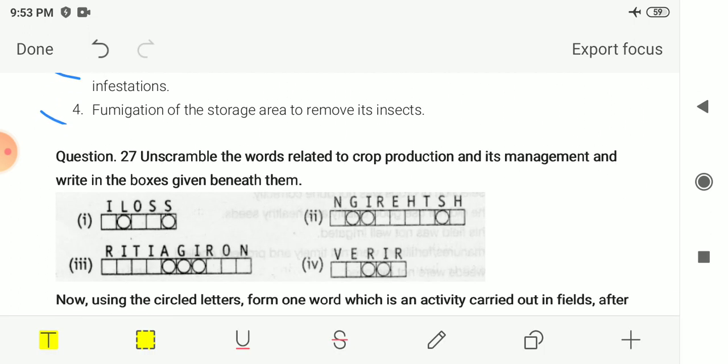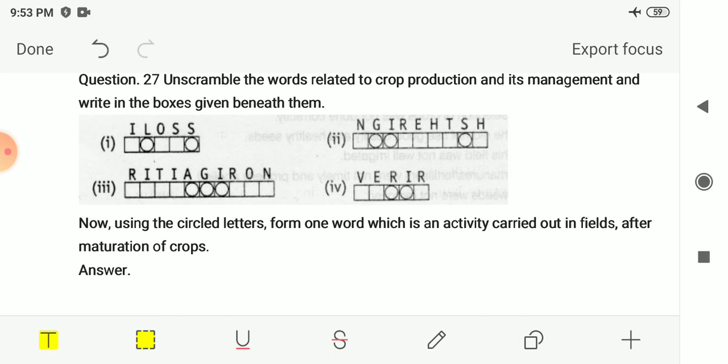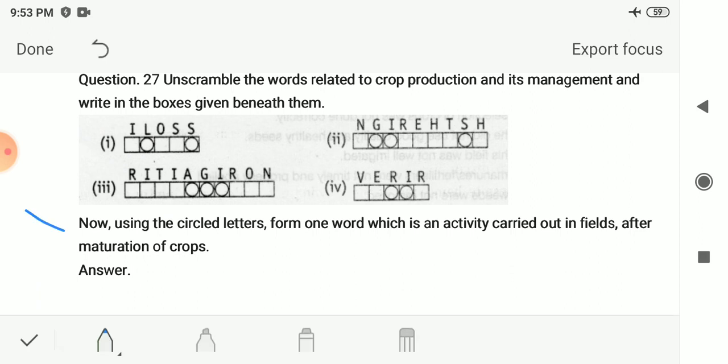Next question is: unscramble the words related to crop production and its management and write them in the box given beneath them. Here you have to unscramble the words given to you, and then, using the circled letters at the end, you will get some letters. From those letters, one word is formed. From that word you have to find the word which is used after maturation of crops.